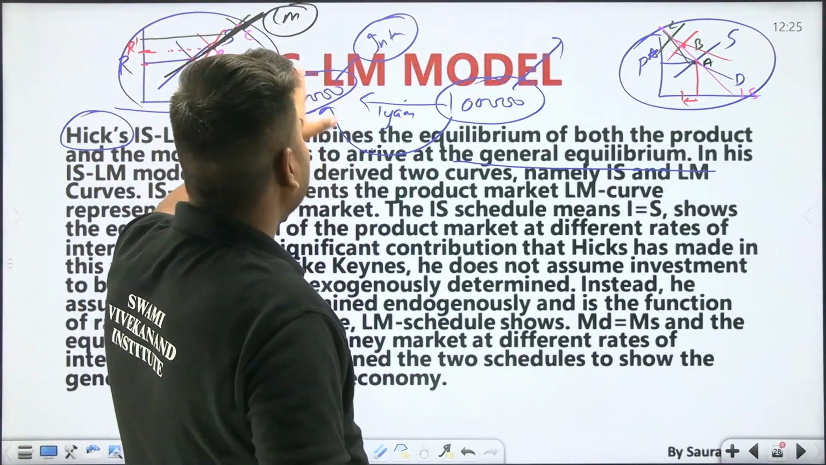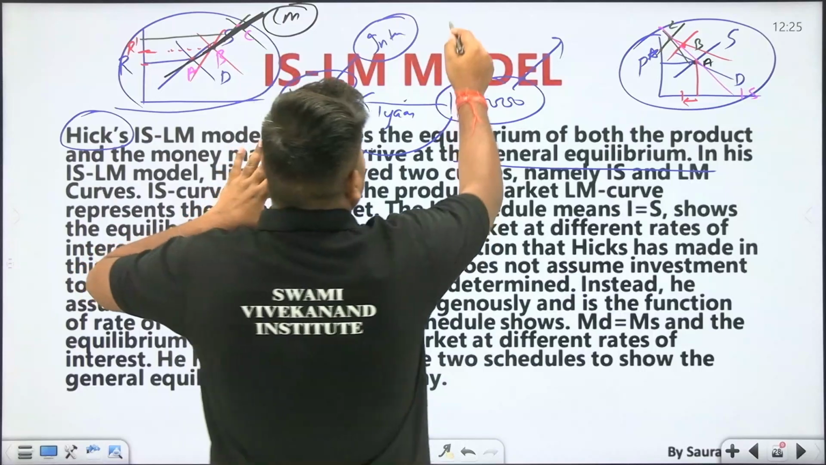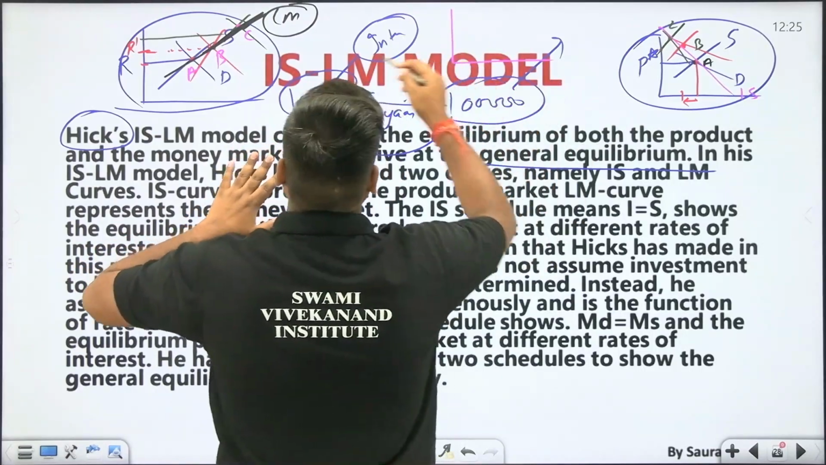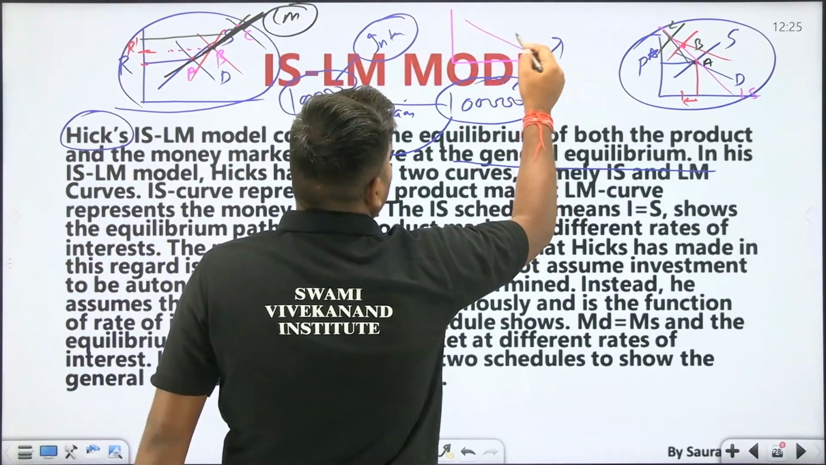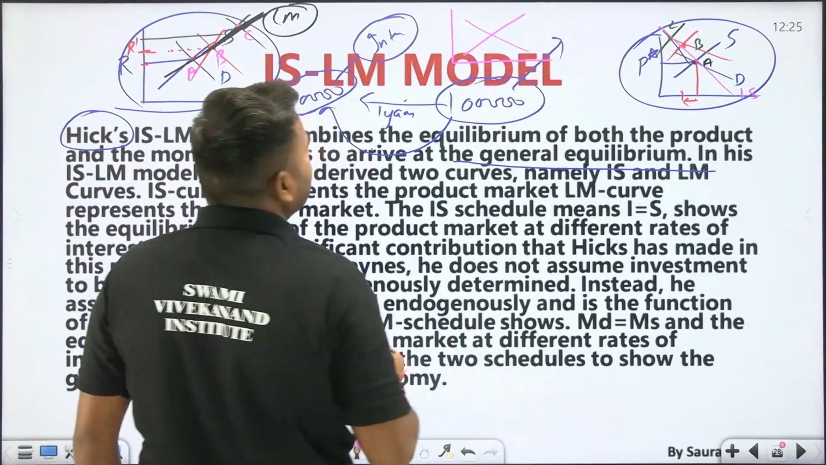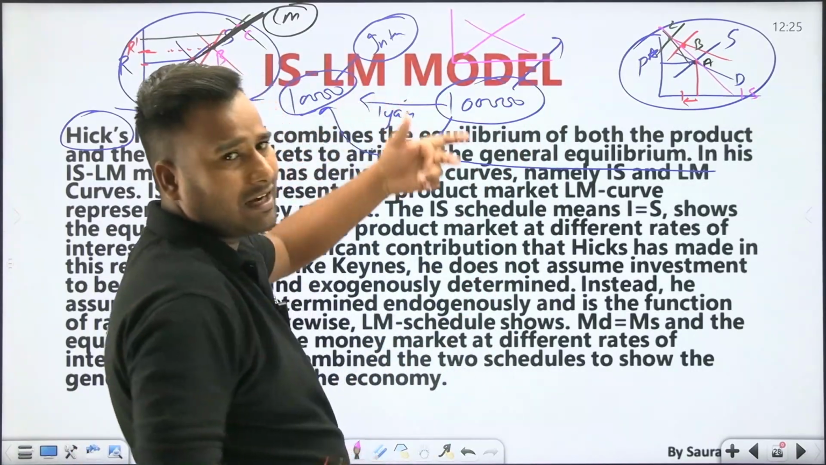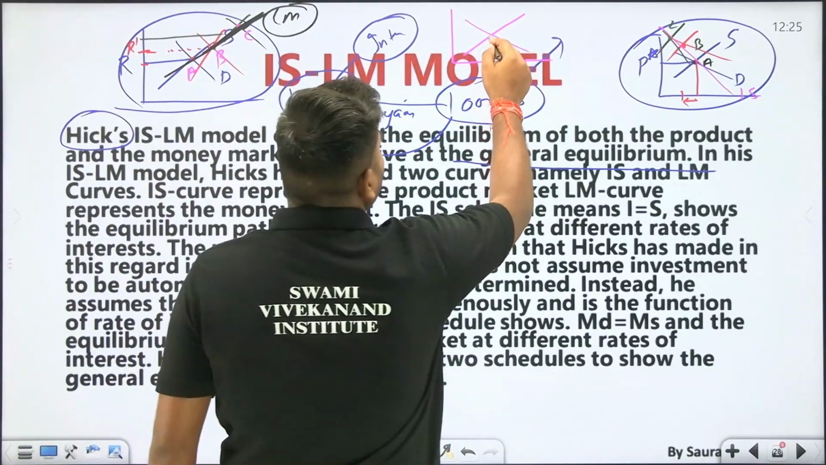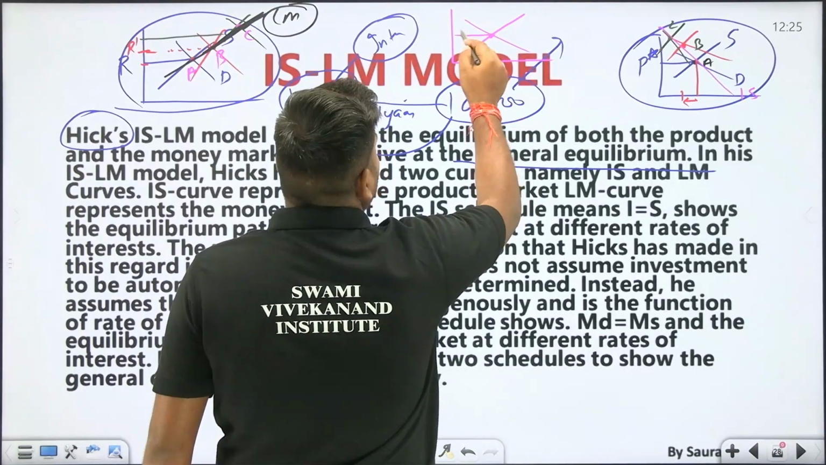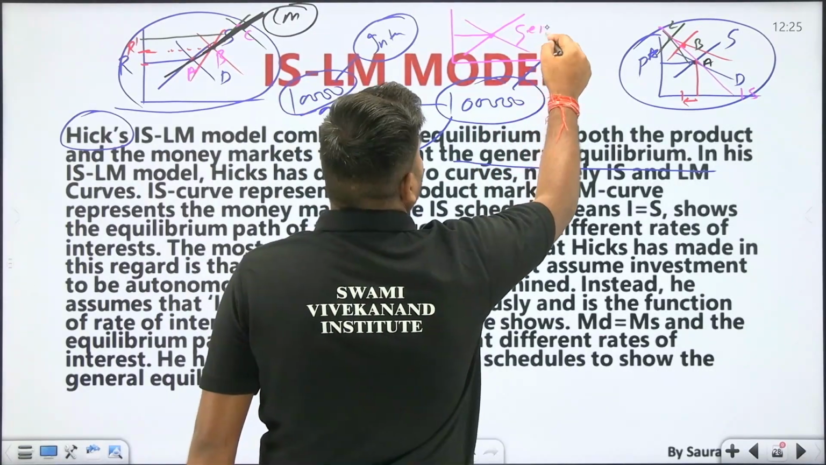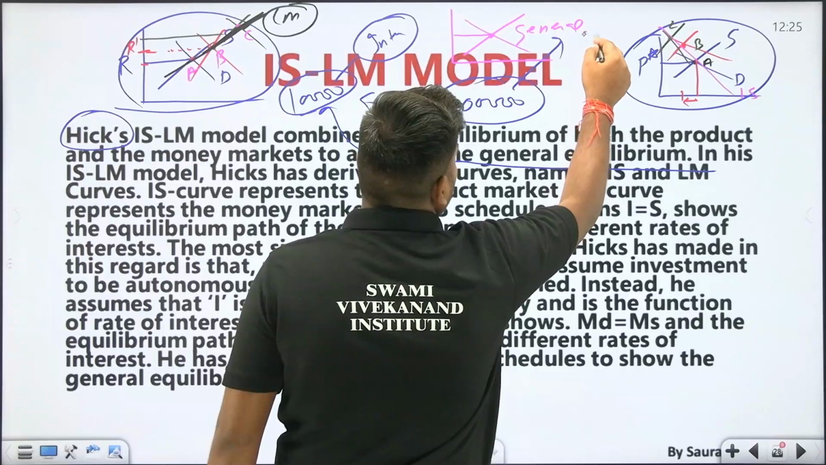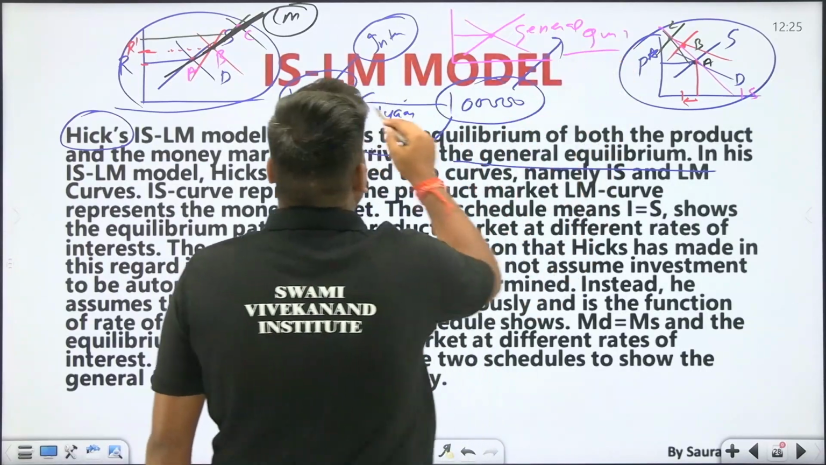And when these curves in the IS-LM model, the IS curve and the LM curve, intersect and form an equilibrium, then this point is called the point of general equilibrium of the IS-LM model. General equilibrium of the IS-LM model.